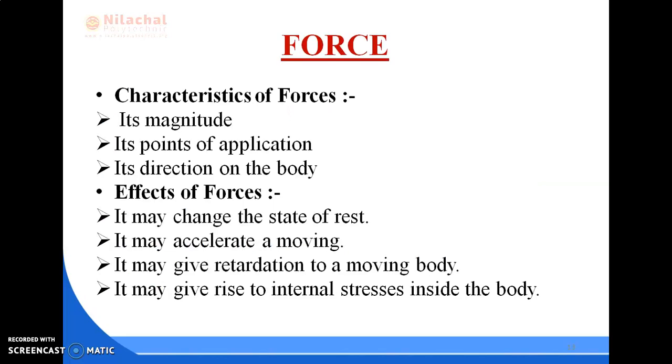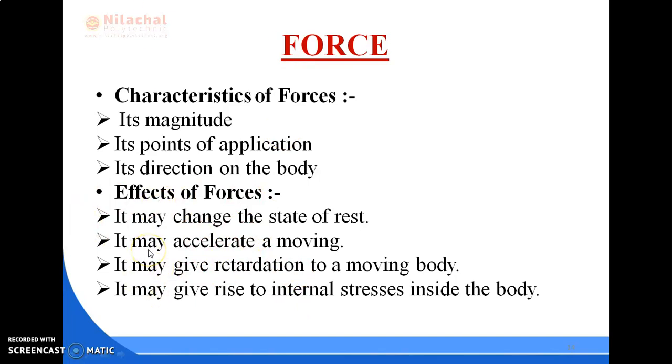Now we will discuss the characteristics of forces. The characteristics of forces are, first, its magnitude, its point of application, and its direction on the body. These are the characteristics of forces. And what are the effects of forces? A force may produce the following effects.